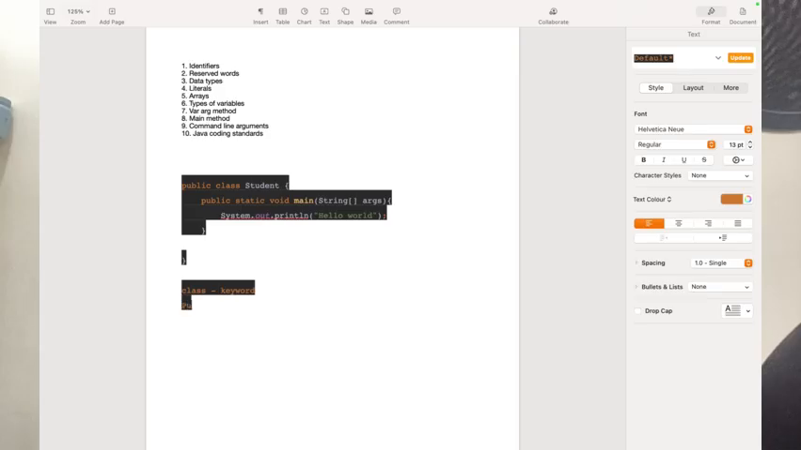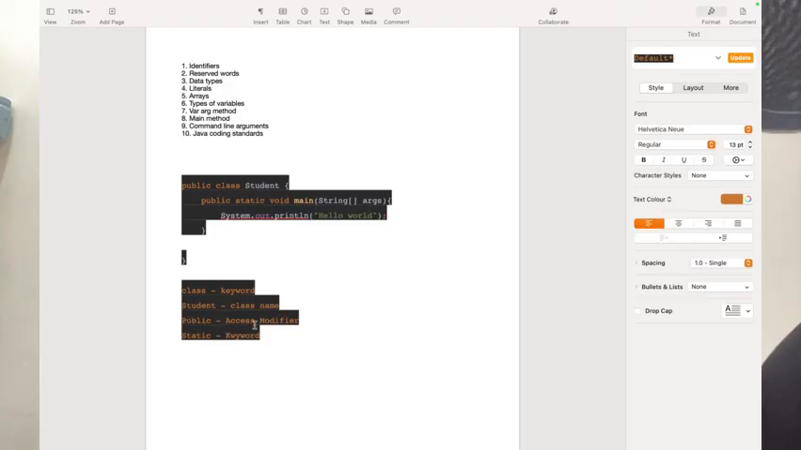And what is public? It is an access modifier. And what is static? Static is a keyword. There are some keywords available in Java, which I will tell you more about in detail. So static is also a keyword. And what is this Student? It's a class name. So class is a keyword, Student is a class name.